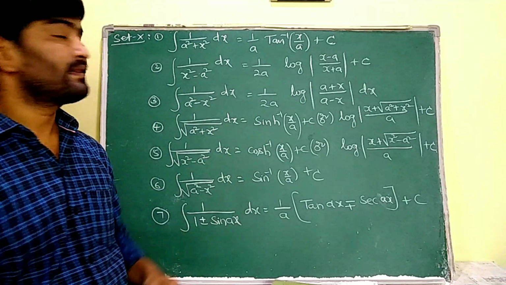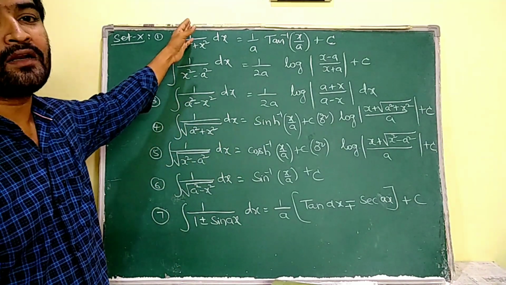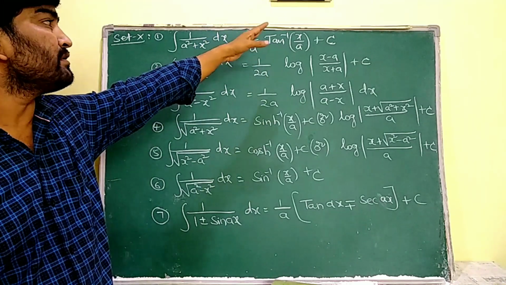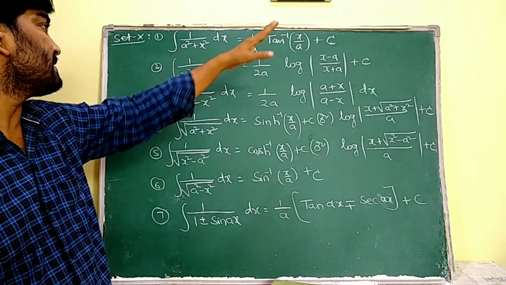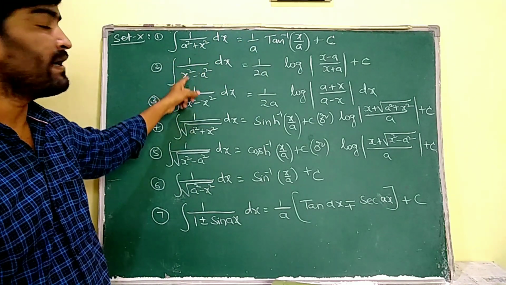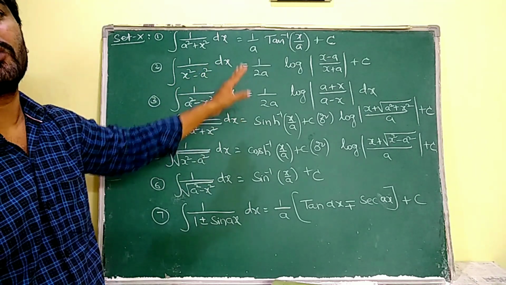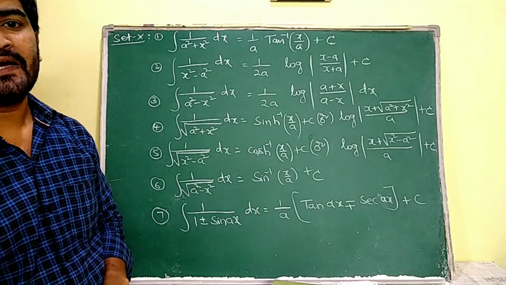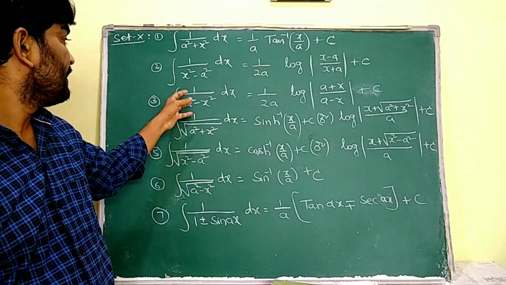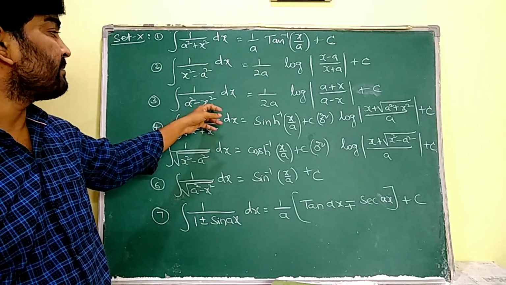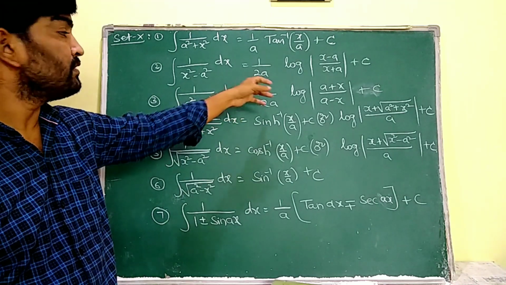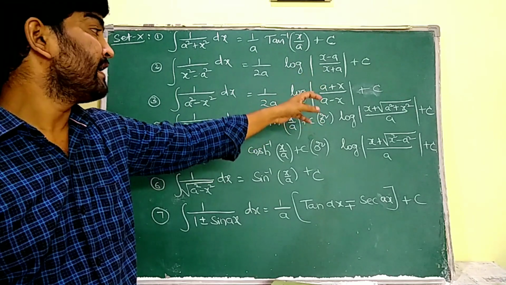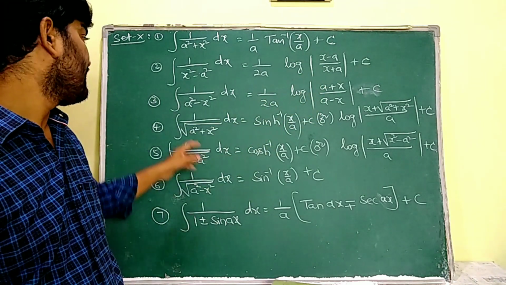10th set. Integral 1 by a square plus x square dx is equal to 1 by a into tan inverse x by a plus c. Integral 1 by x square minus a square dx is equal to 1 by 2a into log of x minus a by x plus a plus c. Integral 1 by a square minus x square dx is equal to 1 by 2a into log of a plus x by a minus x plus c.